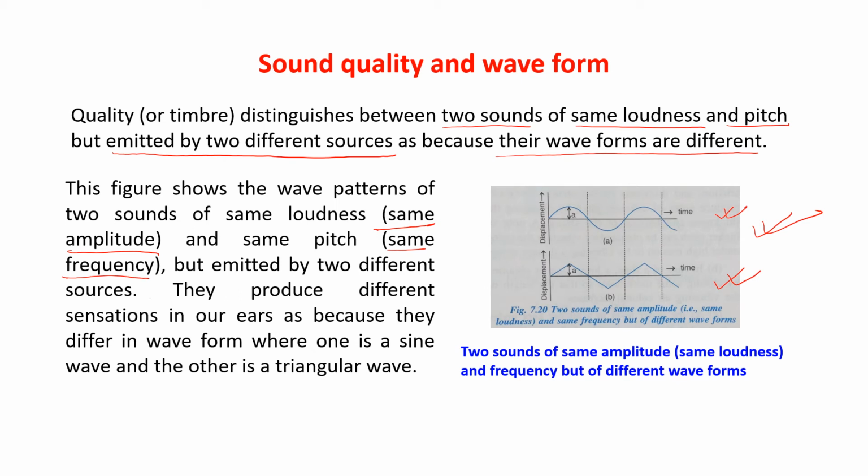Both of their amplitudes are the same. See, this has amplitude A, this also has amplitude A, and their frequency is also the same. You can understand that by seeing the graph. But you see their waveforms are different. One is like this and the other one is like this.